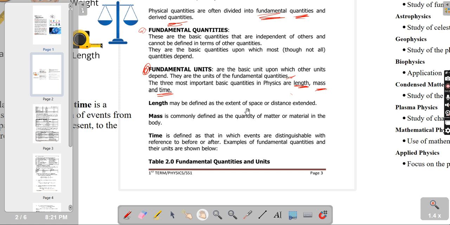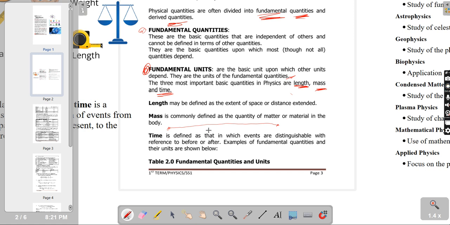Length may be defined as the extent of space or distance extended. In other terms, it is the distance between 2 points. So if you mark a point here, and you mark a point here, and then you check the distance between these 2 points, it's called length.